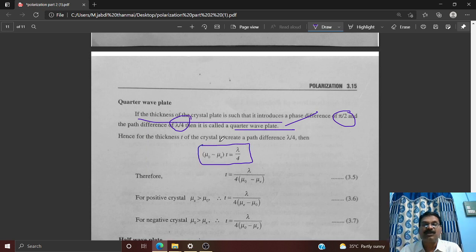Let me explain the terms here. μO is the refractive index of the ordinary ray. μE is the refractive index of the extraordinary ray. T is the thickness of the calcite crystal plate. λ/4 is the path difference. Is it clear? So from this, if I take T out, T is equal to what do we get?